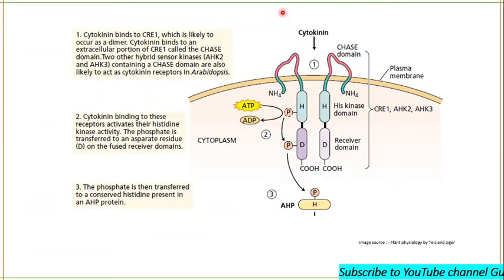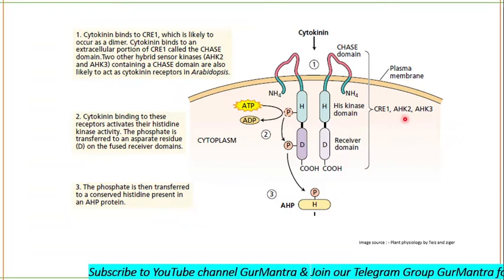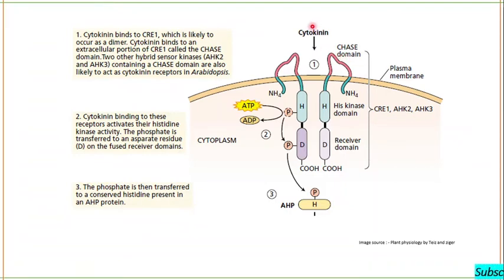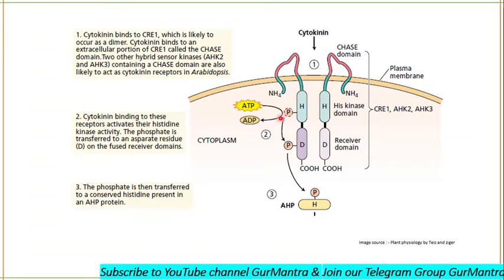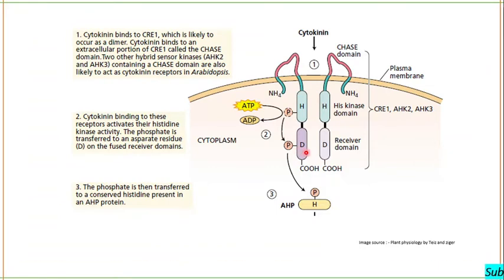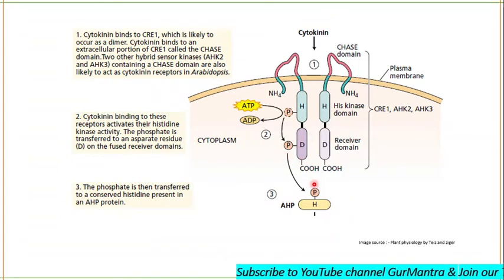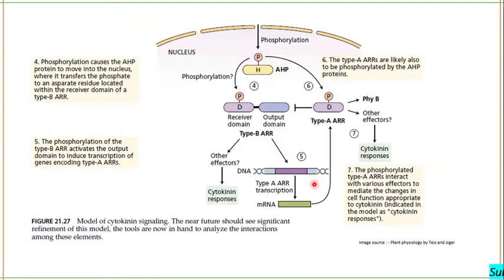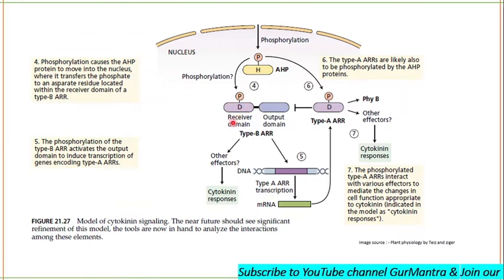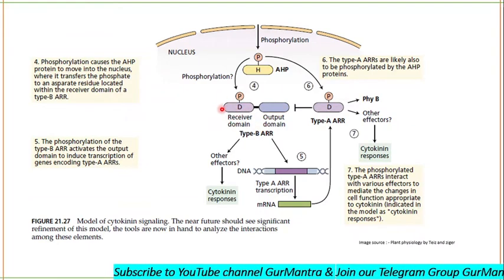So let's start again. This is the receptor, it will be CRE1, AHK2 or AHK3. Cytokinin will bind to the CHASE domain. Then there will be autophosphorylation in the histidine kinase domain, which leads to phosphorylation of the aspartate residue in the receiver domain. Then this phosphate will be transferred to the AHP protein. After getting phosphorylated, AHP will move to the nucleus, and there it will phosphorylate the aspartate residue in the receiver domain of the response regulator.